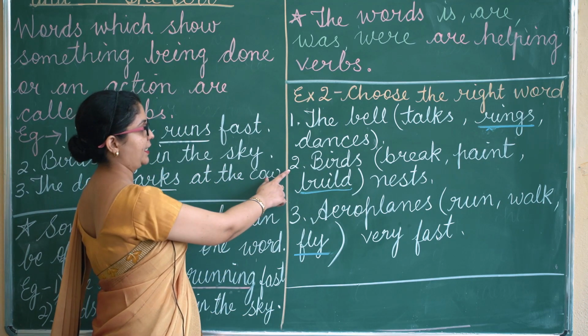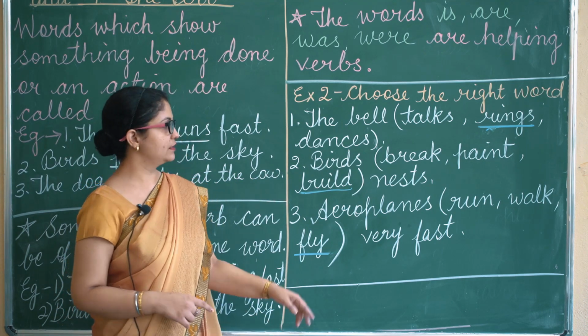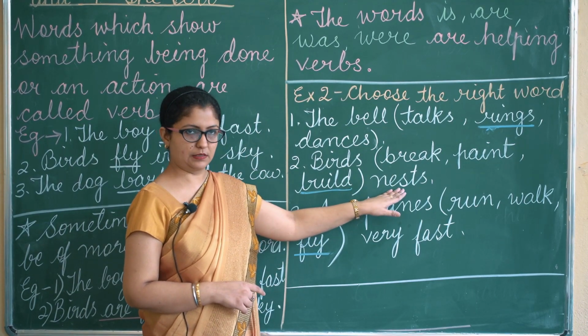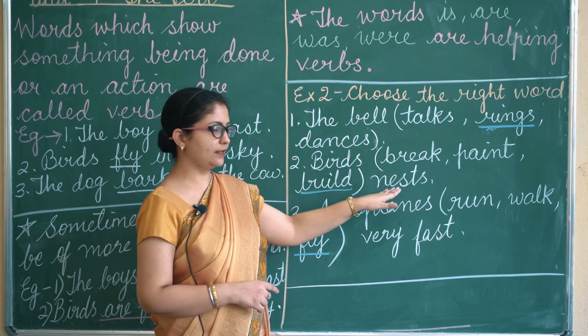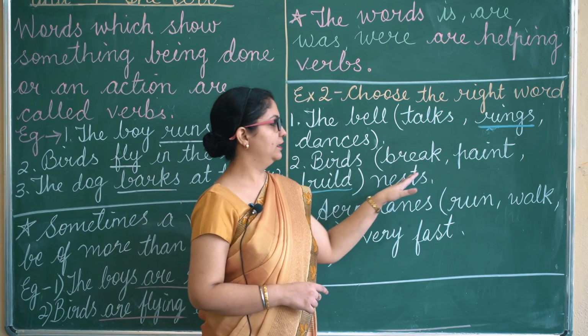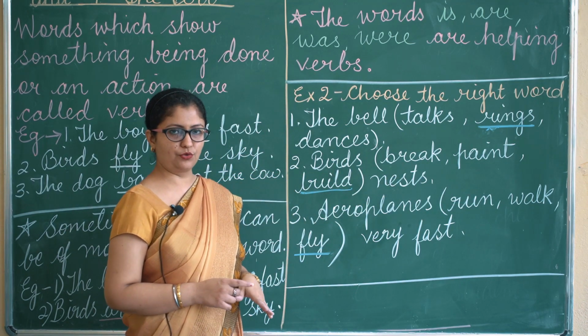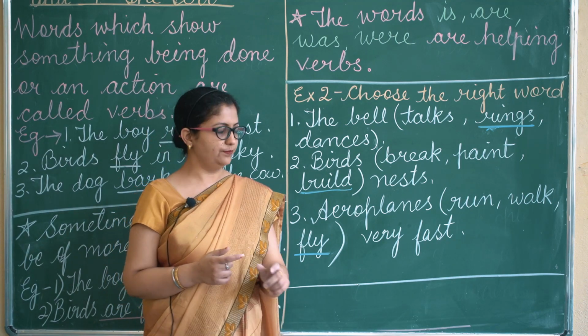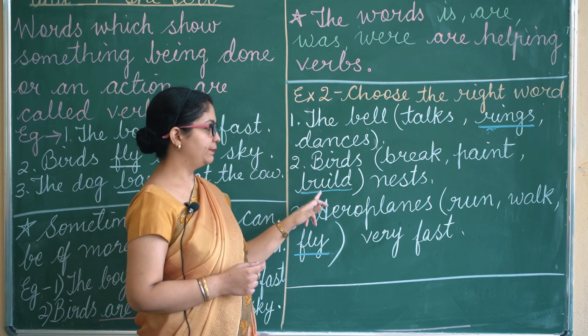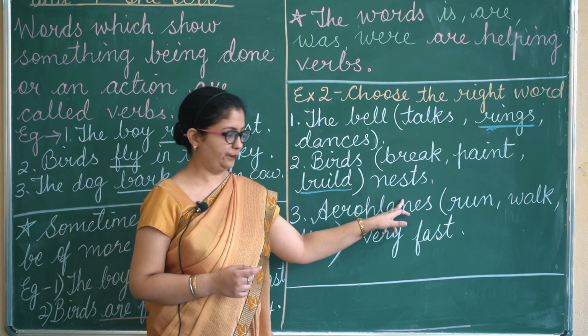Now we have the second one: birds, and you have 3 options, and then nests. Birds break nests will be wrong. Birds paint nests, again that is wrong. So the correct verb for this is build. Birds build nests.